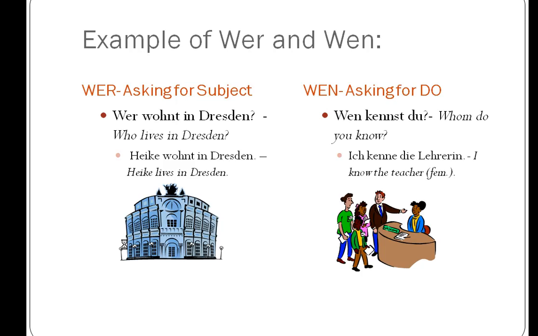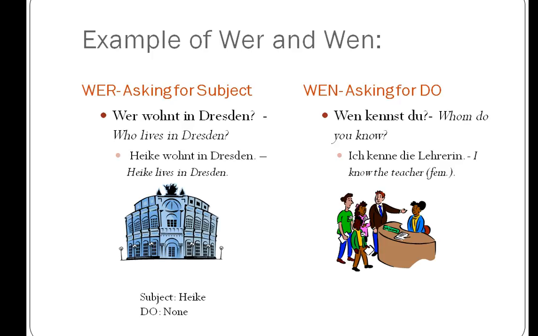Here's an example of each. Wer wohnt in Dresden? That is a sentence asking who. Who is the one that is living? Answer, Heike wohnt in Dresden. Heike is the one that lives in Dresden. She is the one that is doing the living. She is the one performing the action in that sentence. So she is the one that is the subject. Subject, Heike, and there is no direct object in that sentence because you ask yourself, Heike lives what? We have no idea. We know where she lives, but not what she lives. In fact, that sentence makes no sense.